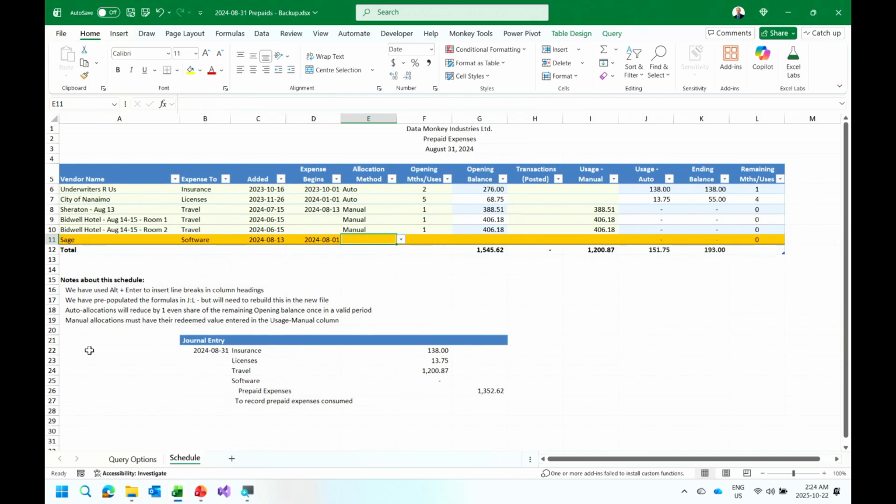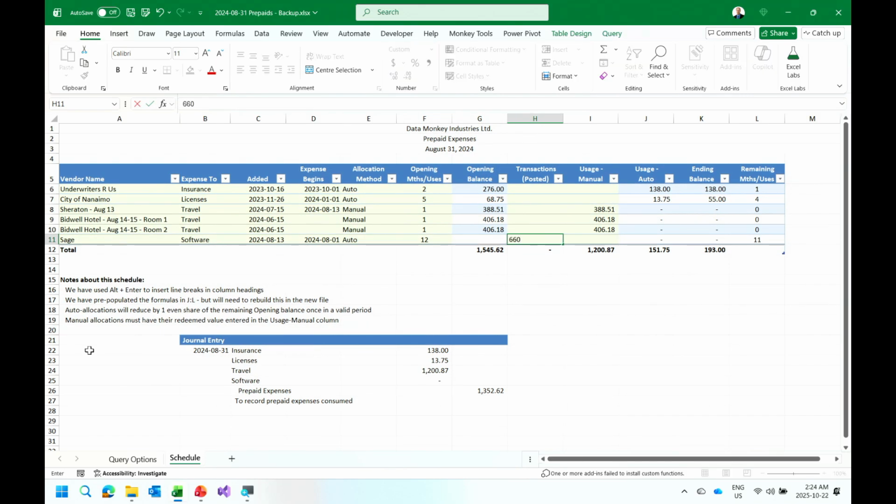2024-08-01. This is going to be an automatic. We're going to do it for over 12 months, and the total cost of this software package was $660.19 for a year. And at this point, this is all now set up. So it's a nice little conditional formatting on there to say, hey, you're not finished. There's some to say things went negative. And at this point, what we're going to do is we're going to hit save.